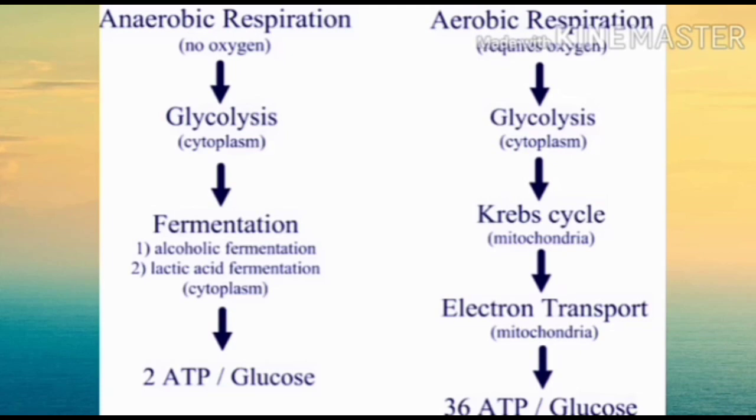The inner membrane of mitochondria has small folds called cristae, and in the cristae electron particles are present. In the electron particles, electron transport takes place. By electron transport, NADH2 is converted into ATP. At the end of this process, 36 ATPs are produced for every 1 glucose molecule, whereas 2 ATPs are produced for every 1 glucose under anaerobic respiration.